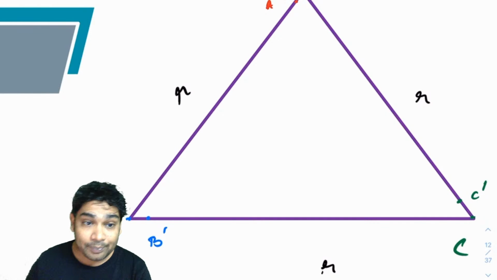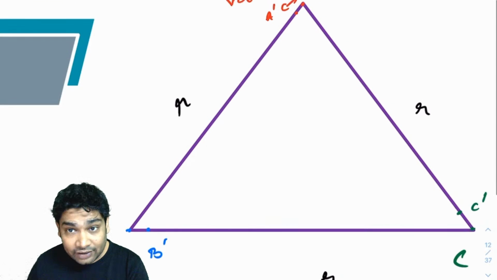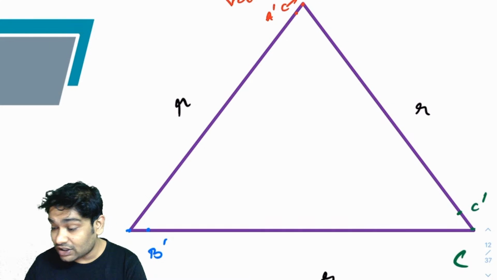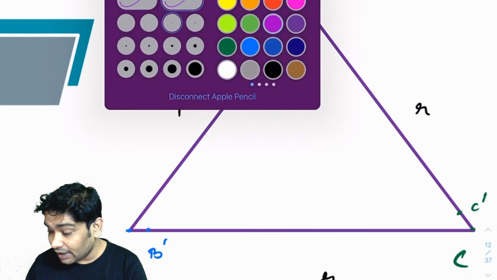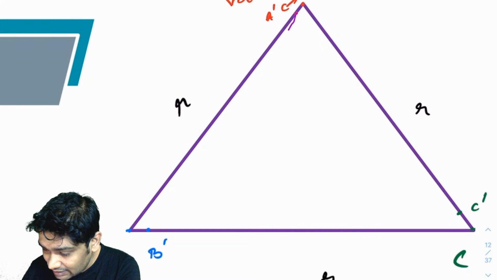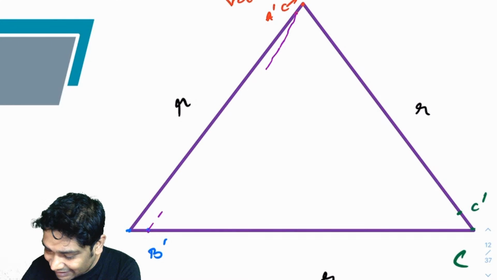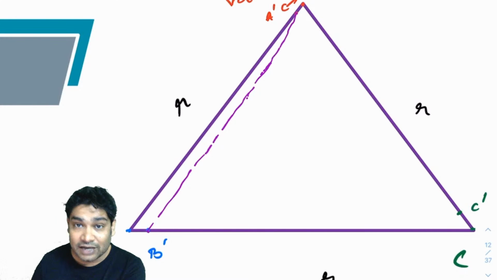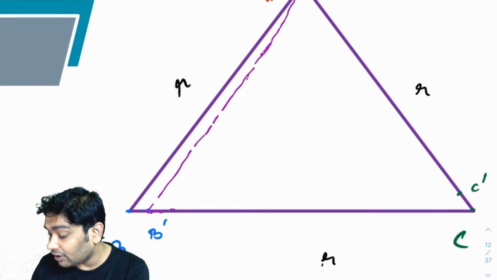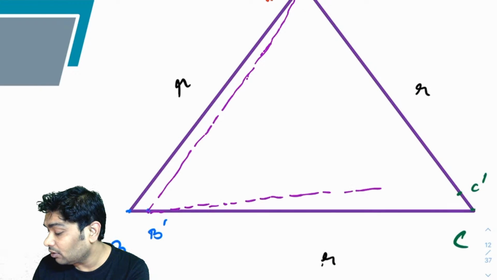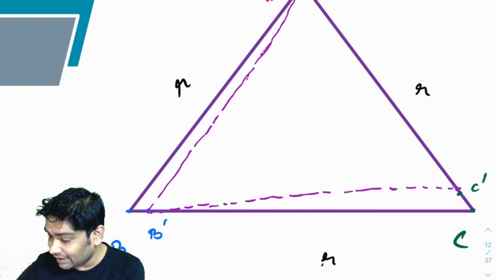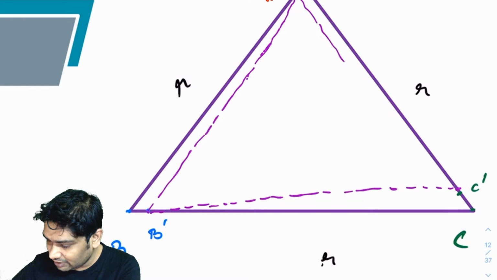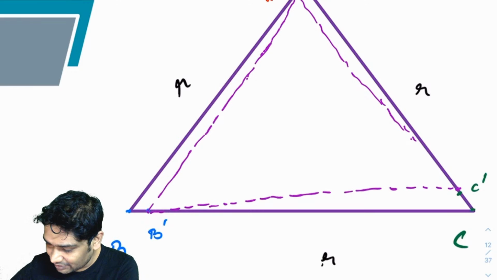Now all of them are again trying to move towards each other. This is the line of motion they will have now. A would try to move along A dash B dash, B would try to move along B dash C dash, and C would try to move along C dash A dash.